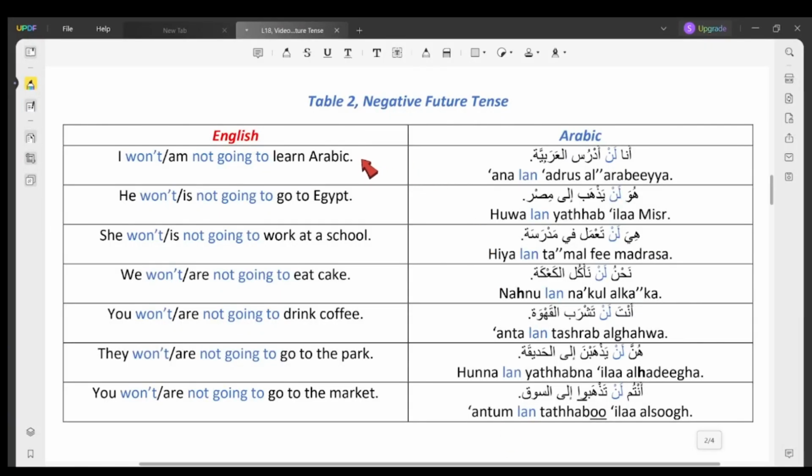I won't learn Arabic or I'm not going to learn Arabic. أنا لن أدرس العربية. Let's look at the second example. He won't go to Egypt or he's not going to go to Egypt. هو لن يذهب إلى مصر.